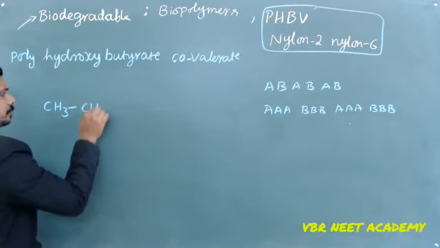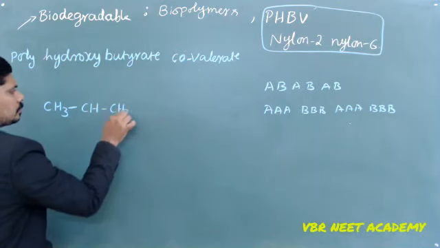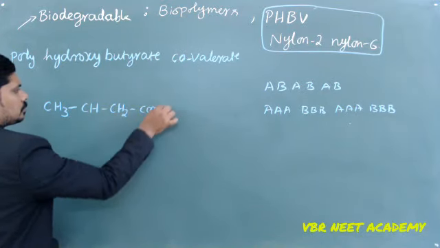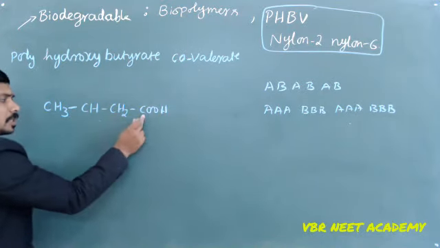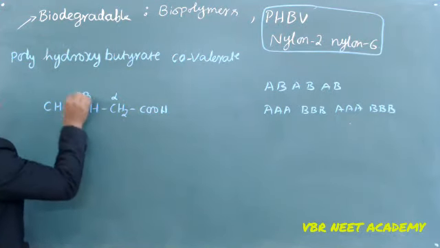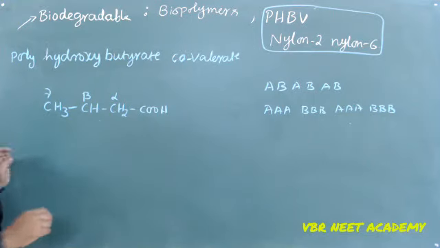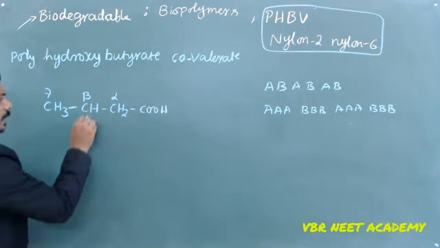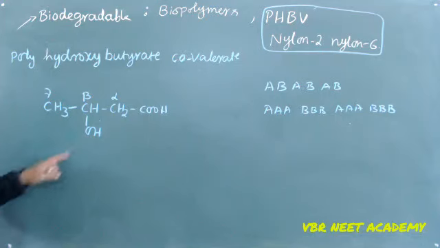Now this is the carboxyl group. The adjacent carbon is called alpha, the next adjacent carbon is called beta, the next is called gamma. It is beta hydroxybutyric acid. So that's why I have kept the hydroxy in the beta position.